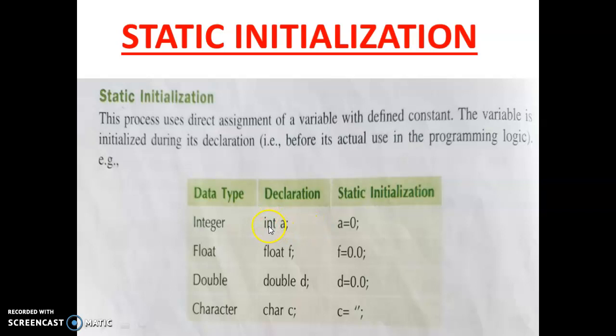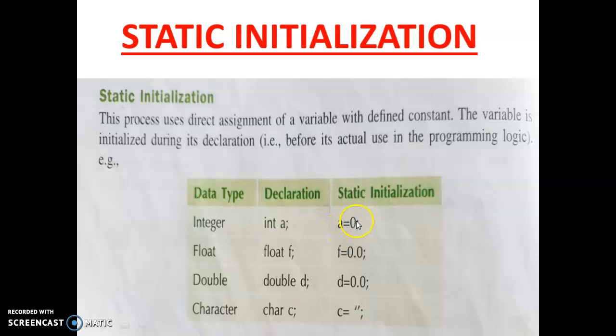If we declare it as another type of data like float, double, or char, then we can store that type of data, that means a fraction value or a character. So if we declare a variable of some type, we have to store that type of value. It is an integer, so we store an integer value.